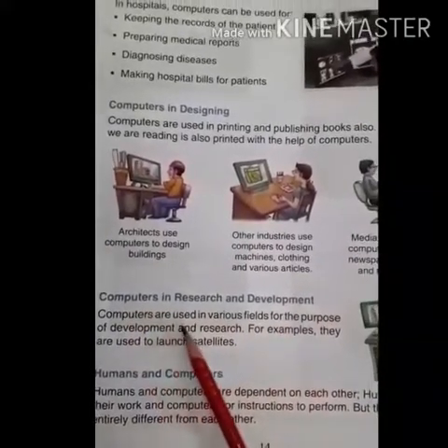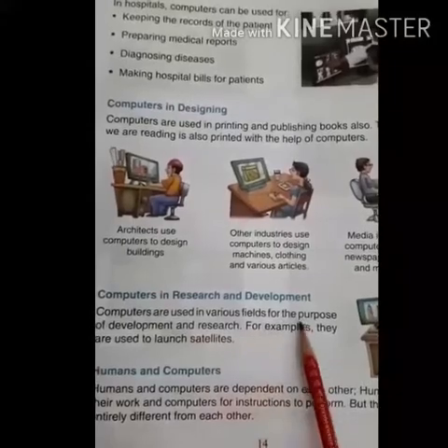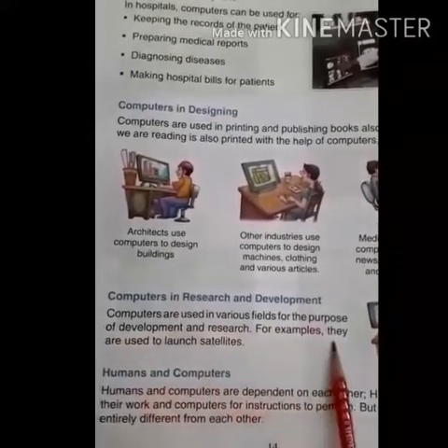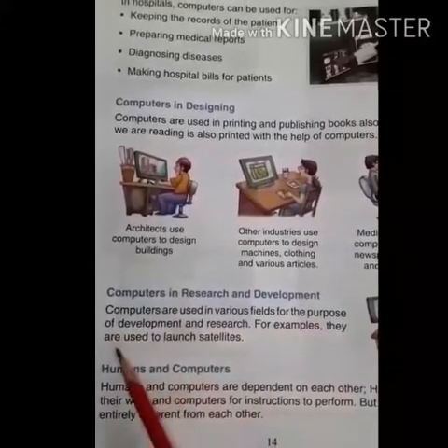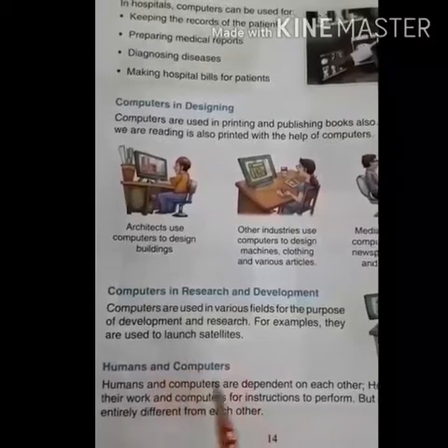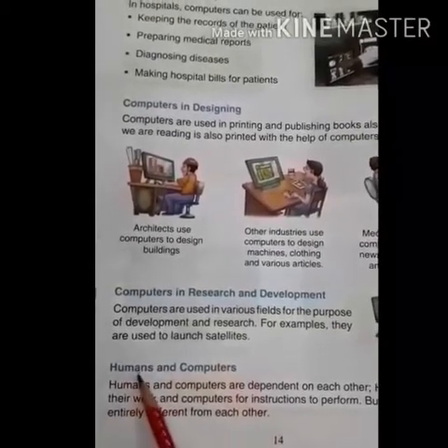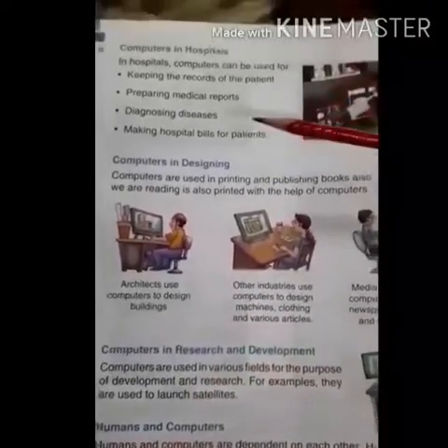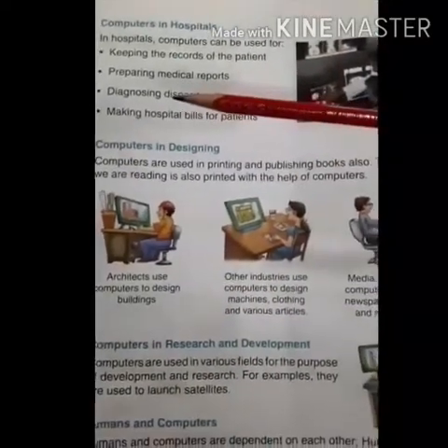Computers are used in various fields for the purpose of development and research. For example, they are used to launch satellites. Humans and computers, we will read about later. First, let's look at it.